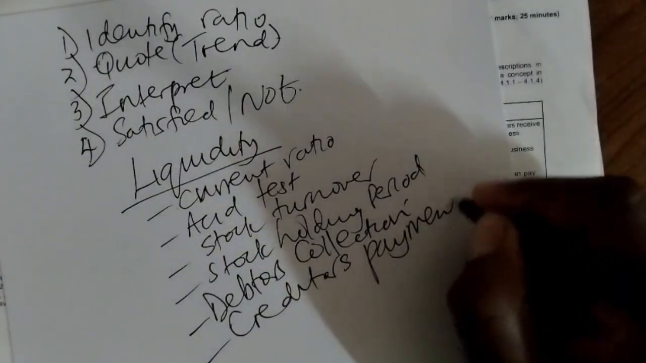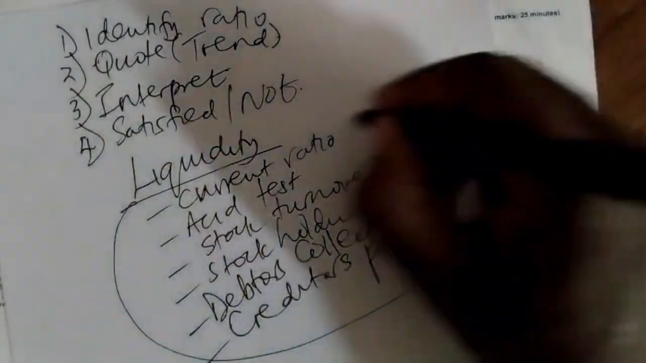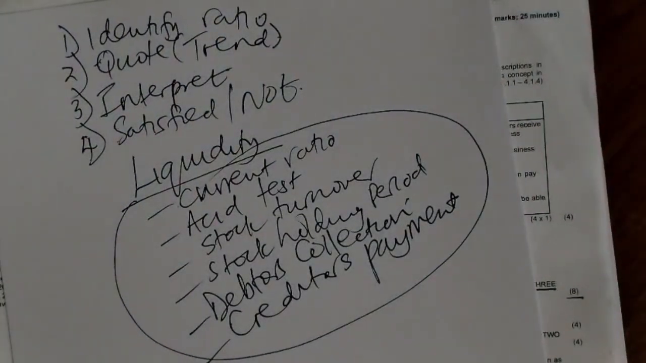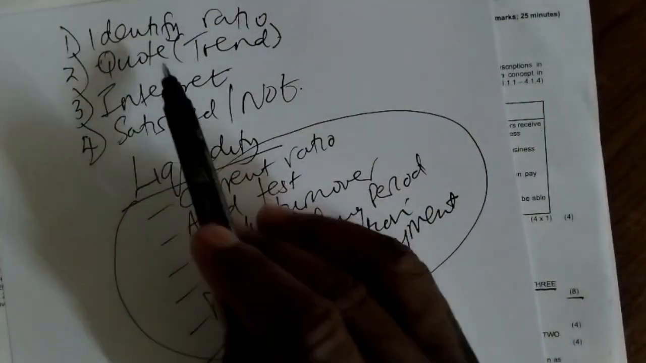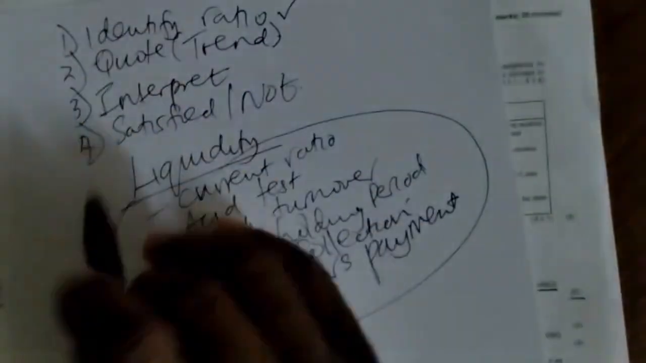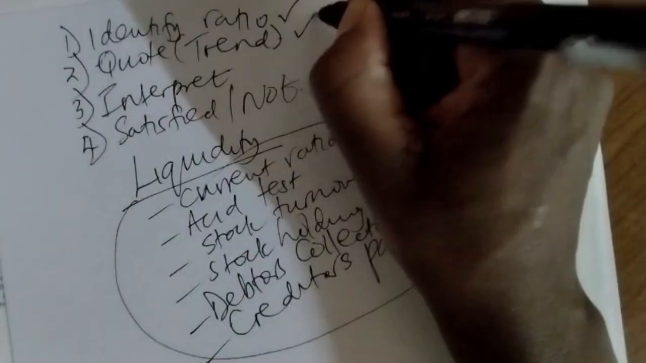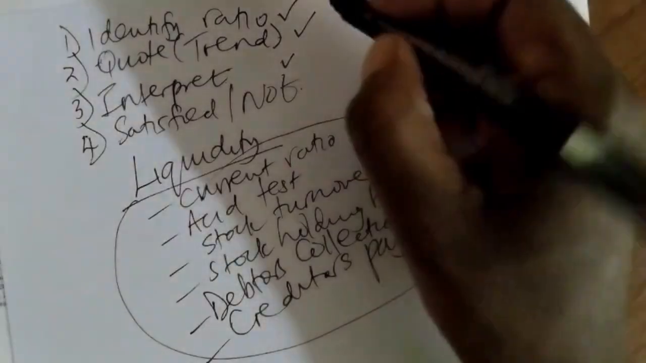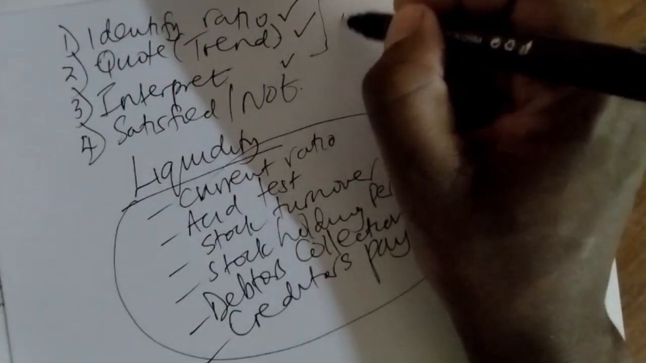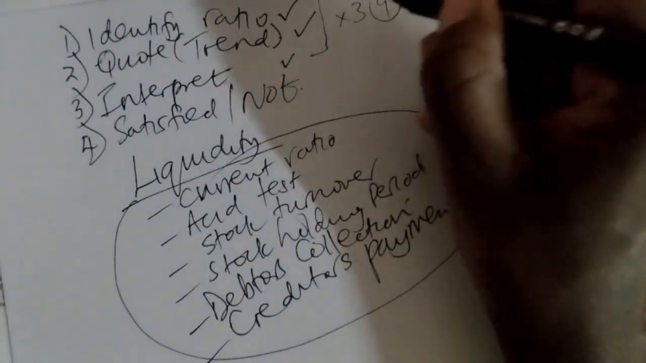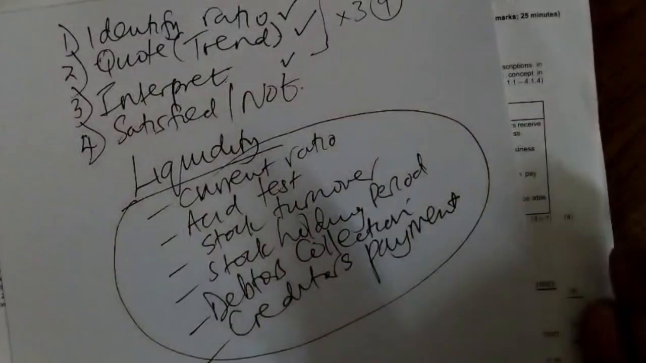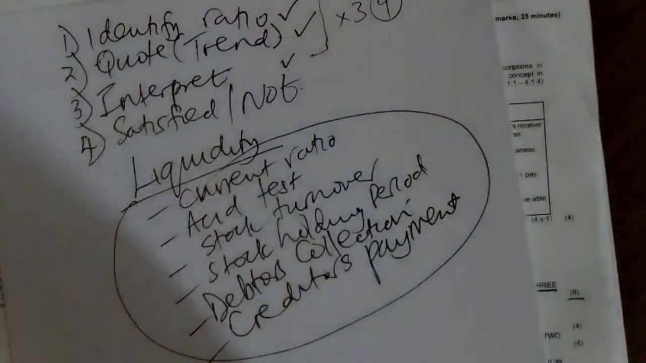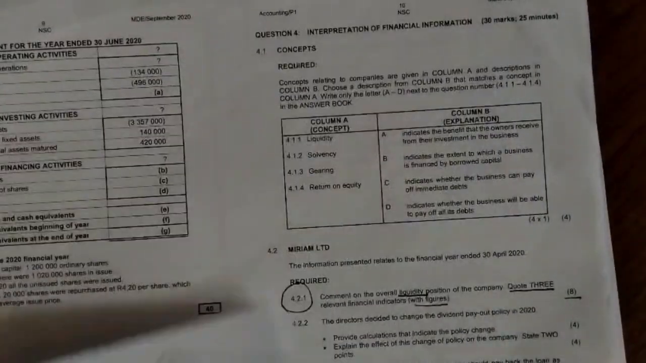Now, why is it important to know this before you even get to your information? It is because the moment you identify the ratio correctly, you get 1 mark. You quote and you give figures, you get that. You interpret, you get 3 marks. So in this particular question, they wanted 3 indicators, right? Which means if you do that for 3 of them, this is already about 9 ticks, but you want a maximum of 8. So now let's go to the question paper itself.